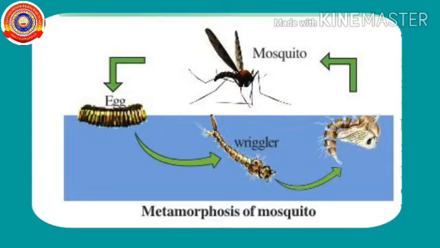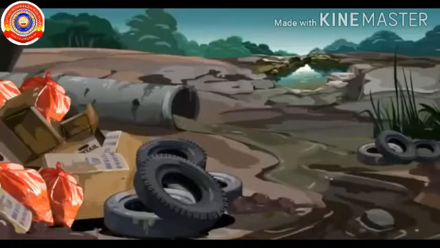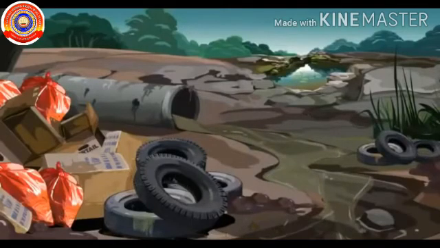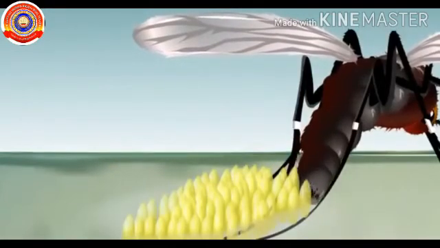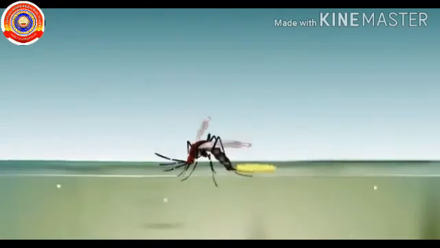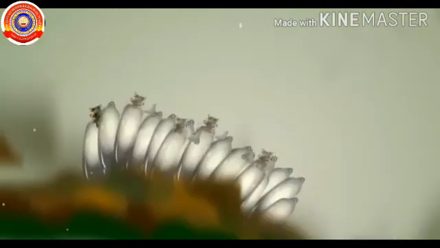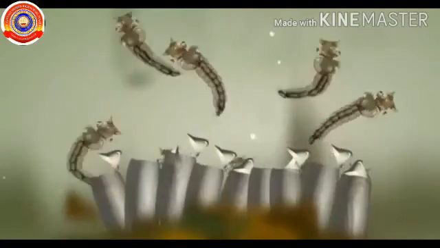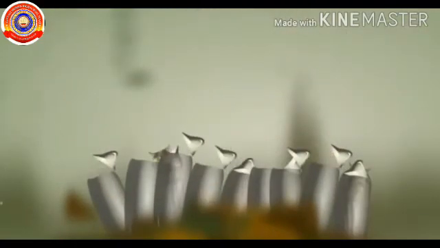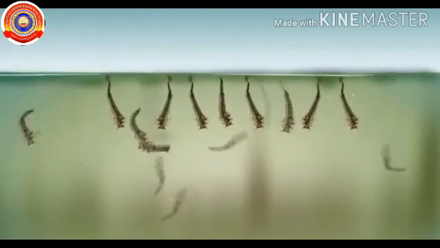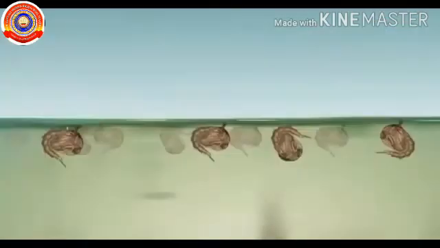Now, let's see the metamorphosis of mosquitoes. Mosquitoes lay eggs in stagnant water and other containers that can hold water, such as discarded tires, cans, buckets, and the base of some plants. Most of the eggs hatch into larvae, the second stage, within 48 hours. The eggs hatch in water and a mosquito larva or wriggler emerges. The length of time to hatch depends on water temperature, food, and type of mosquito.